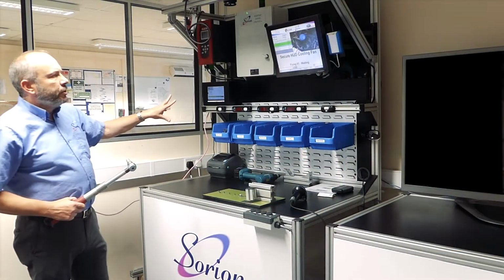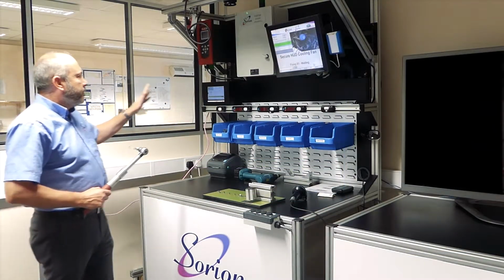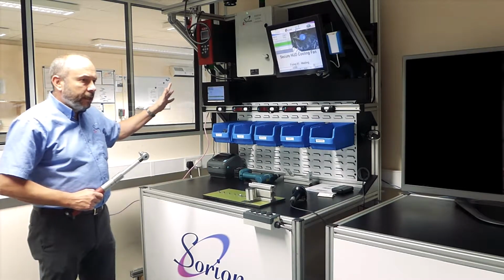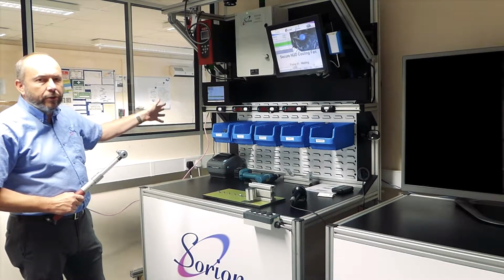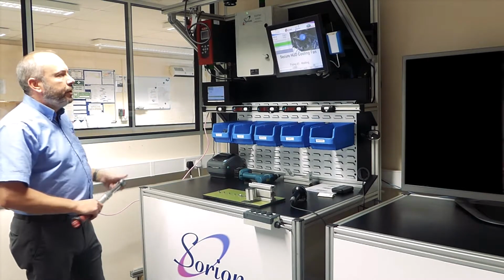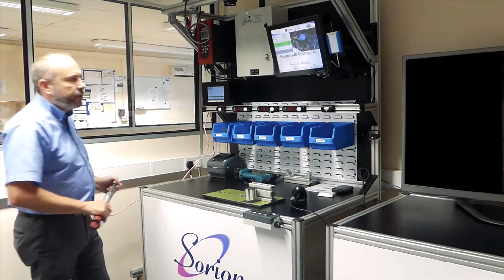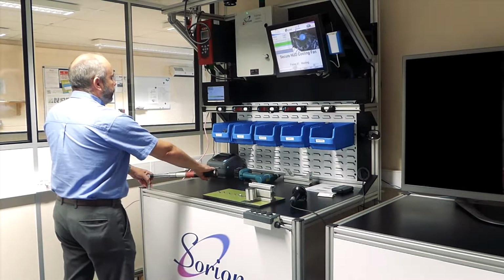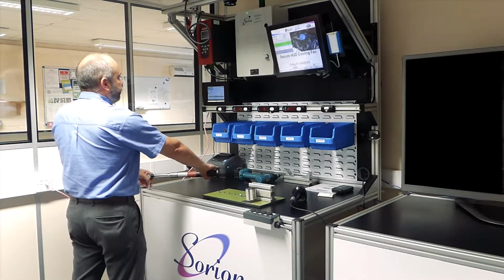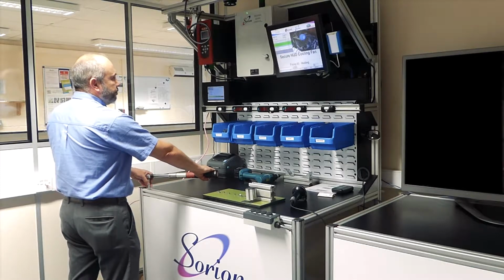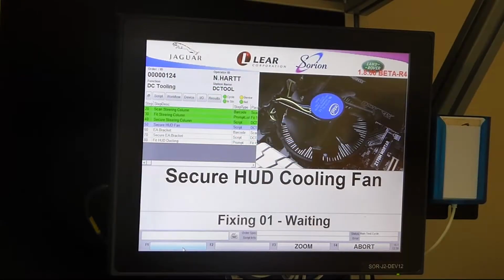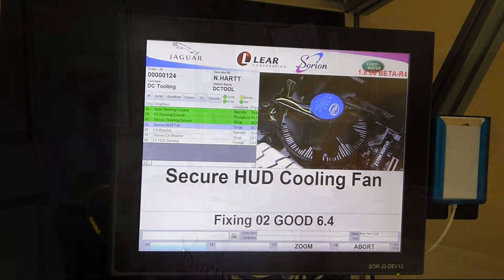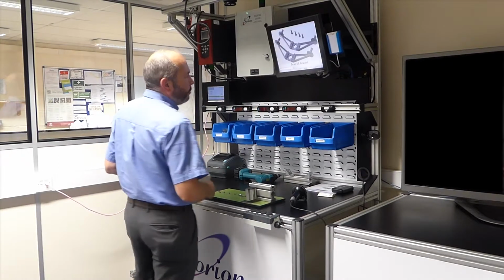One of the things with the 1-2 is the parameter sets and batch counts that you define on the 1-2 have to match up with the numbers that you define within the process. So we're now going to do another 2 fixings. On the software you can zoom in.